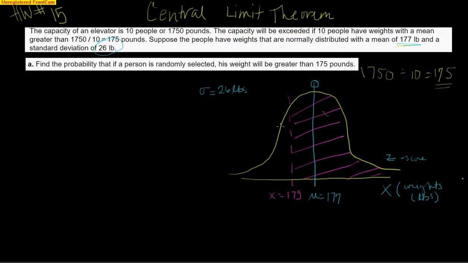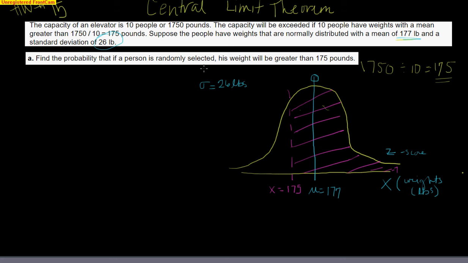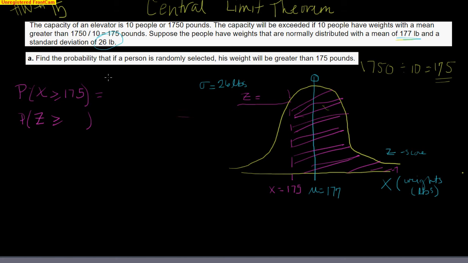All right. Okay. So this is a lot of review here, this first problem. We're going to have to find our z-score because we can't find this area under the curve until we find its z-score. What we're trying to do, and I'll write it out over here, is find the probability that x, some person, is greater than or equal to 175 pounds. And that is going to equal the probability that z is greater than or equal to what? I'm not sure. You have to figure that out.